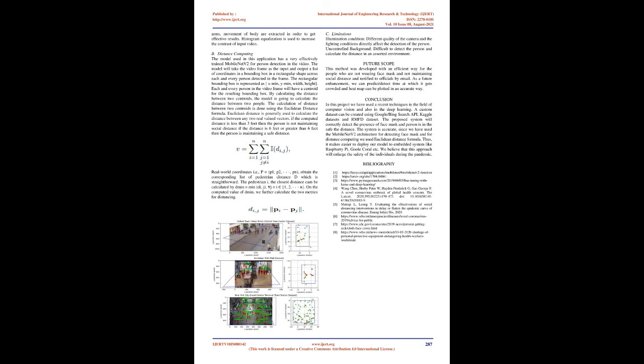Limitations. Illumination condition: different camera quality and lighting conditions directly affect the detection of the person. Uncontrolled background: it is difficult to detect the person and calculate the distance in an assorted environment. Future scope. This method was developed as an efficient way to find people who are not wearing face masks and not maintaining social distance, and to notify officials by email. As a future enhancement, we can predict the time at which it gets crowded, and a heat map can be plotted